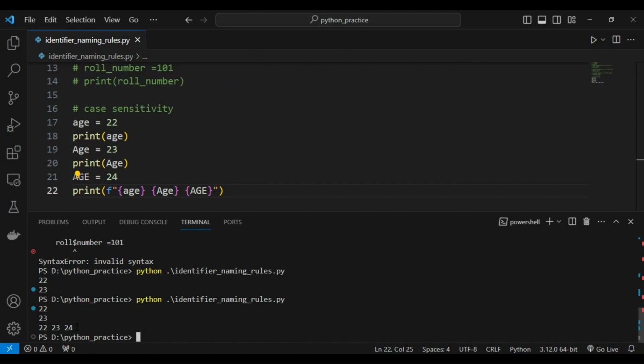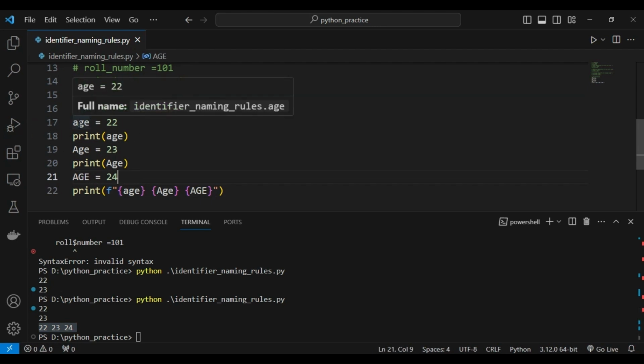In this way we got these three variable values. So think about this case sensitivity. These three are different. Spelling is the same but case is different. Because of this, all three variables are different, right?